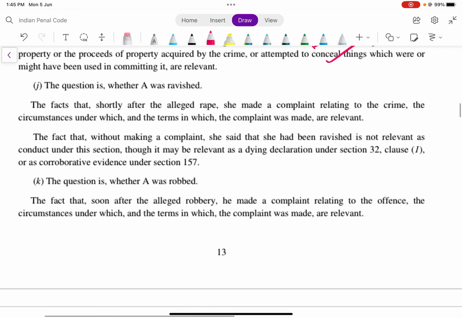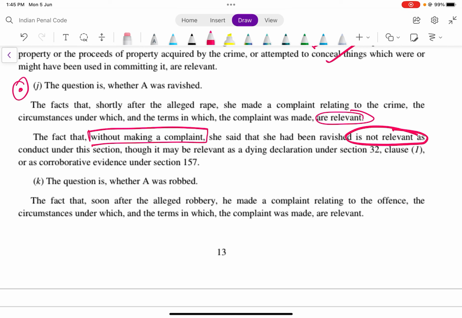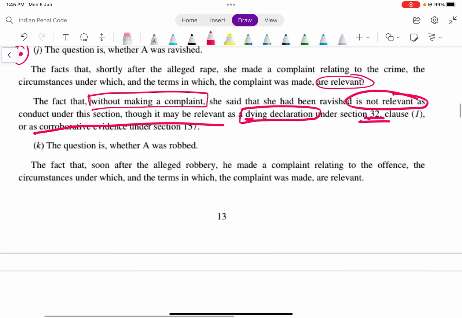ये आपकी ये वाली illustration आती है. The fact that shortly after the alleged rape she made a complaint relating to the crime, the circumstances under which that is relevant, और दूसरे में आपका not relevant आएगा. The facts that without making a complaint, उसने complaint तो लिखी नहीं, ऐसे बोल रही है, she is not relevant. The fact that without making she said that she had been not relevant as conduct in the though it may be relevant as direct declaration under section 332 as corroborative evidence, वैसे नहीं माना जाएगा ये.